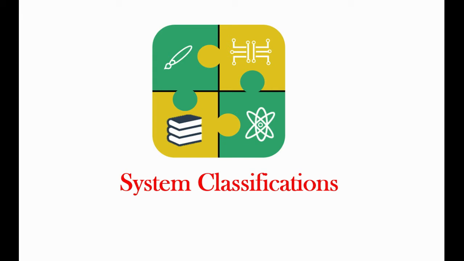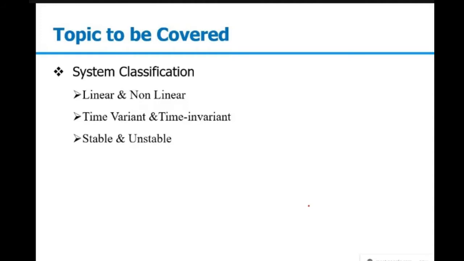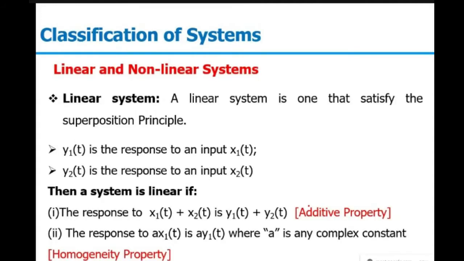In this lecture, we will be talking about the remaining properties like linearity property, linear and non-linear, and time variance property, that is time variant and time invariant systems. We will be talking about the stability, that is stable or unstable systems. Starting with the linear system.